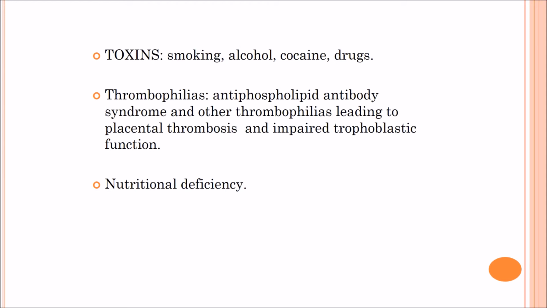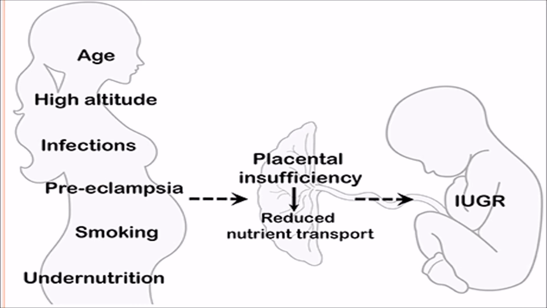Toxins: smoking, alcohol, cocaine, and drug abuse can be causes. Thrombophilias: antiphospholipid antibody syndrome and other thrombophilias lead to placental thrombosis and impaired trophoblastic function, and there is also nutritional deficiency in the mother. Here we can see that age, high altitude, infection, preeclampsia, smoking, and undernutrition cause placental insufficiency, which ultimately causes reduced nutrient transport to the baby and results in an IUGR baby.